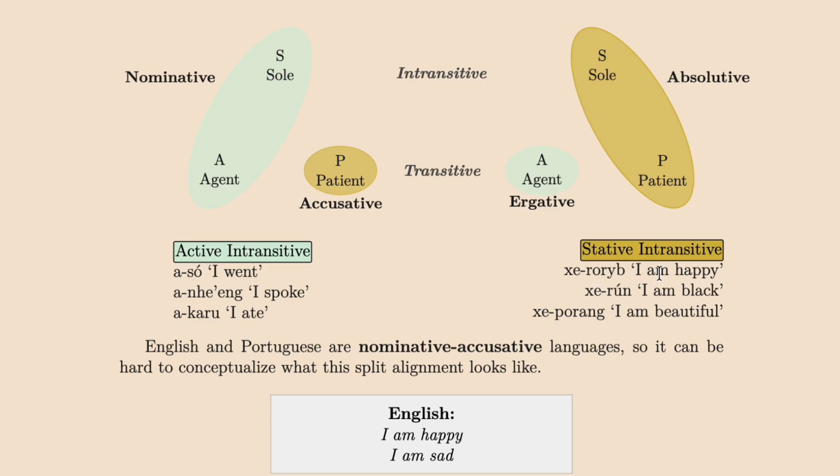Whereas being happy, being black, being beautiful, these are things which we cannot control. They are things which we are. They're states that we are. We can cause these states to happen, but inherently, when we are these states, they're stative verbs. So that's why we're going to use this word. And that's a general semantic division that we have between these two morphologies in the language, although it's not always so easy and clear cut with the semantic division. In Tupi, that looks like Sherorub, Sherun, Sheporang.